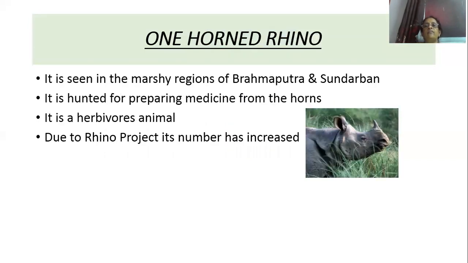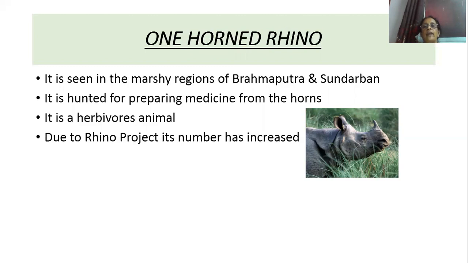Then next one is a one-horned rhino. One-horned rhino is found in the marshy regions of Brahmaputra and Sundarban of West Bengal. People are hunting this animal for its horns, for preparing medicines. It is a herbivorous animal, means it is a grass-eating animal. And in order to protect this one-horned rhino, the government has launched the rhino project.